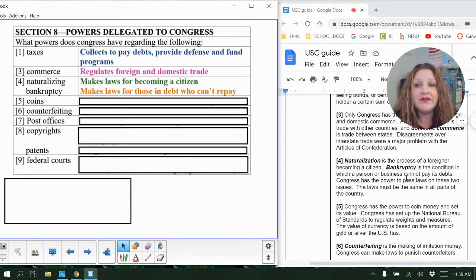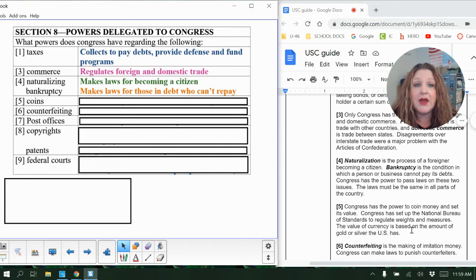Clause number 5 is coins. Congress has the power to coin money and set its value. Congress has set up the National Bureau of Standards to regulate weights and measures. The value of currency is based on the amount of gold or silver the United States has. And we have talked about that a lot, right? That U.S. money that we print in the U.S. is based on the gold and silver that we have.